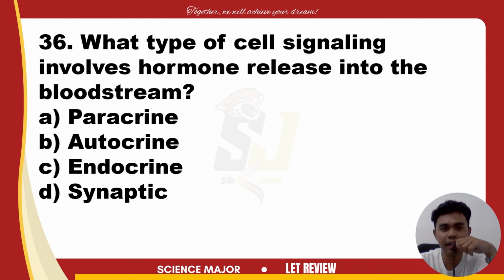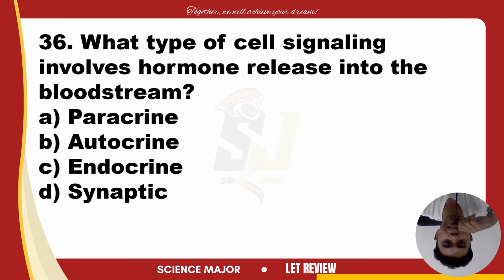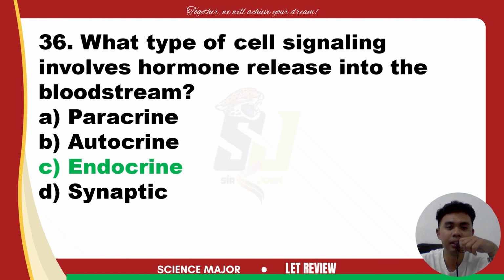Okay, very good. Number 36. What type of cell signaling involves hormone release into a bloodstream? The answer is endocrine.